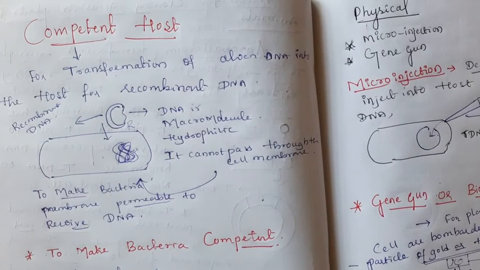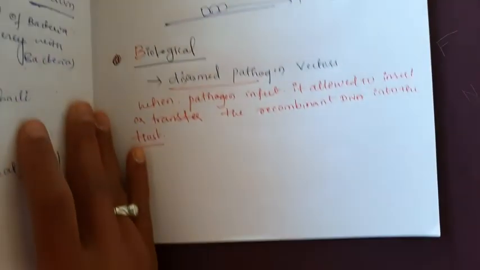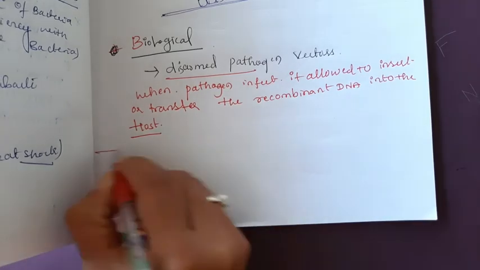Another enzyme that is very important for recombinant DNA technology is DNA ligase. I am going to write it here. That is also a very important tool.